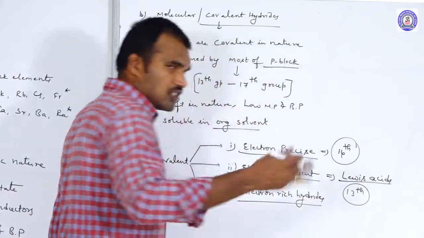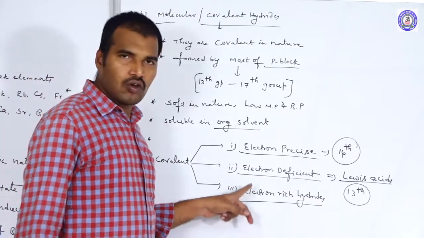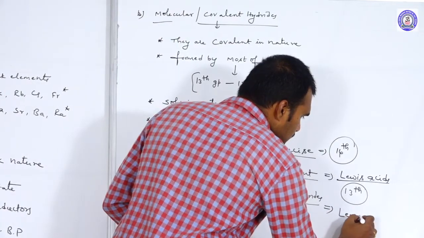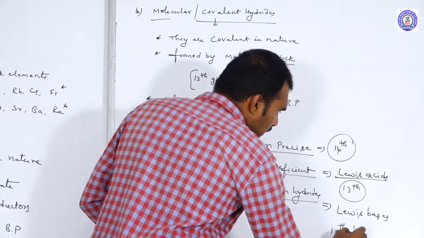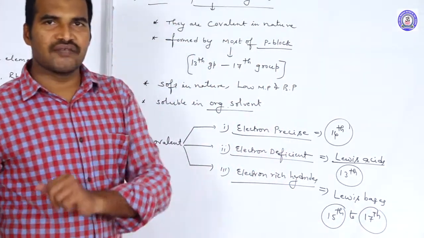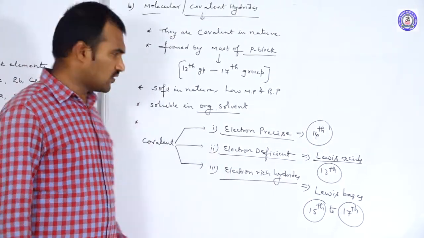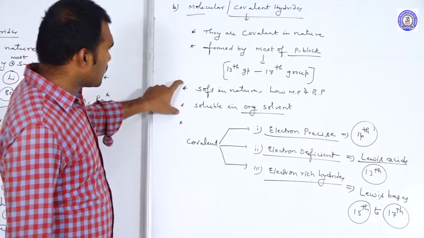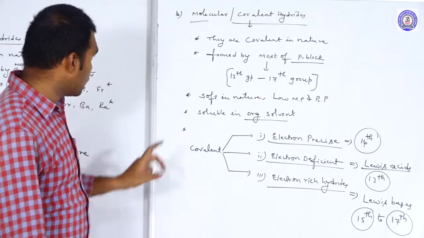Next one, electron rich hydrides. They have excess electrons than required, so those hydrides we call electron rich hydrides, and because of having excess electrons they act as Lewis bases. The elements from 15th to 17th group, these 3 groups, form electron rich hydrides. So this is about the types of covalent hydrides, their characteristics, and the elements forming them.